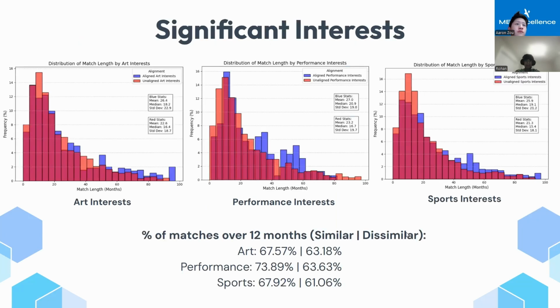So now that we know that these three shared interest groups have a significance on the match length, we have to determine how much of an impact they have on match length. So what we found was that relationships with shared interests have a median match length of 2 to 4 months longer than relationships without a shared interest. This is also reflected in the percentage of match over 12 months statistic that we found, which shows that the percentage of successful matches is much higher for similar interests compared to dissimilar interests.